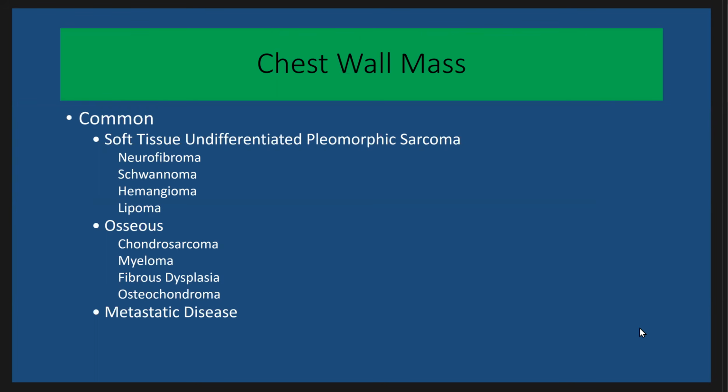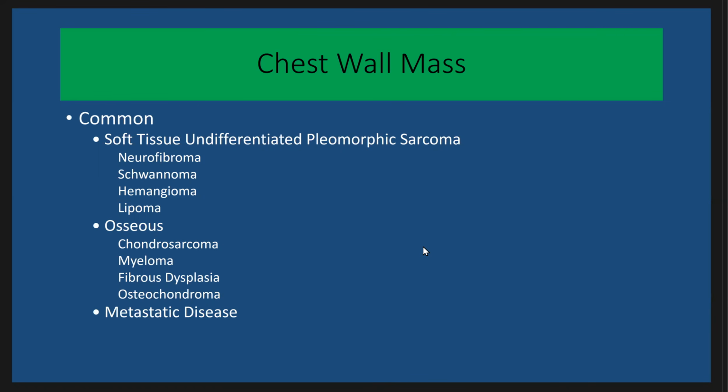We have common causes, less common causes, and some rare causes. The common causes, we can differentiate into soft tissue masses like neurofibroma, schwannoma, hemangioma, lipoma. Osseous masses, we have chondrosarcoma, myeloma, fibrous dysplasia, osteochondroma, and we have metastasis.